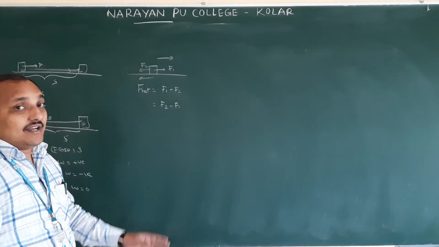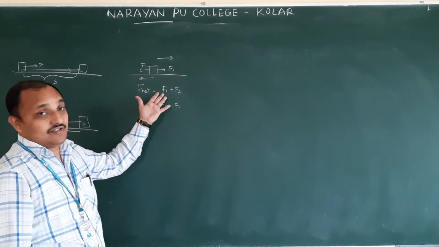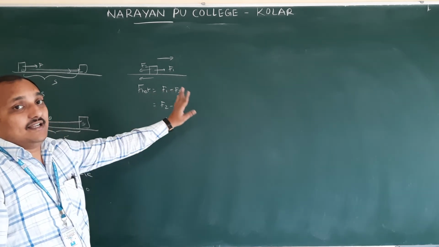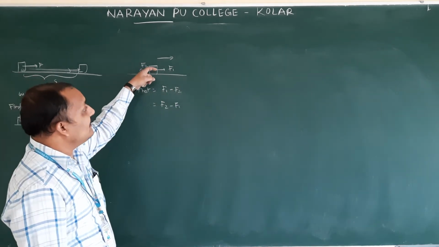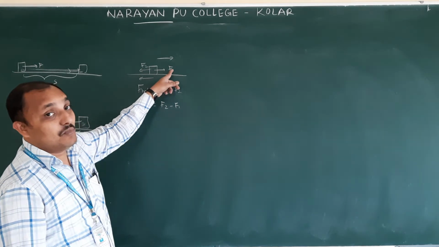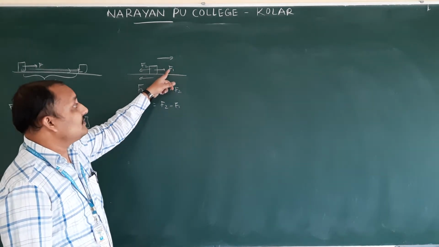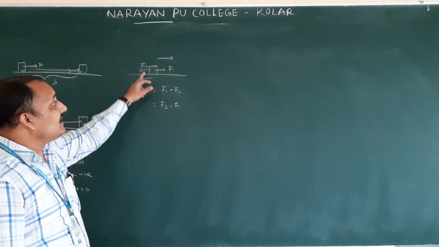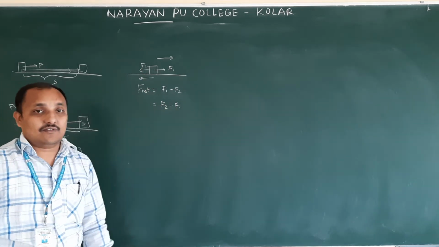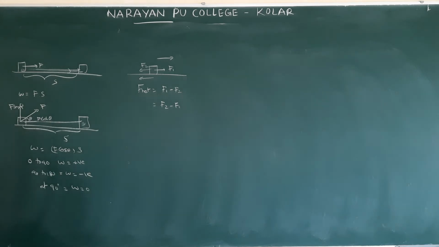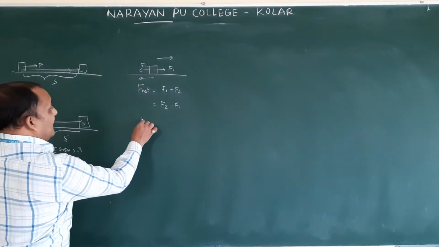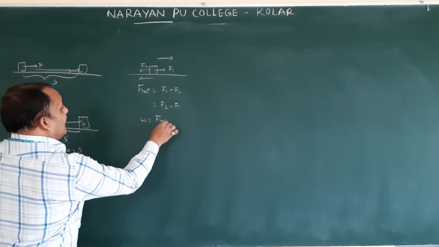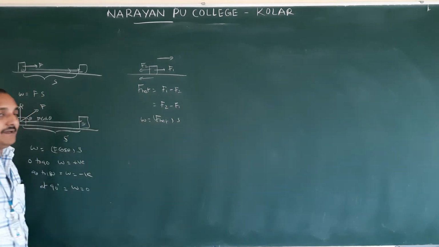Resultant force. Already in last motion we discussed this one. So more minus less. If it is going in the F1 direction, it means F1 is more dominating, so F1 minus F2. If it is moving in this direction, the resultant force is F2 minus F1. Like that, we should take work done by several forces. At that time, you will get the work done equation like this: net force into displacement.